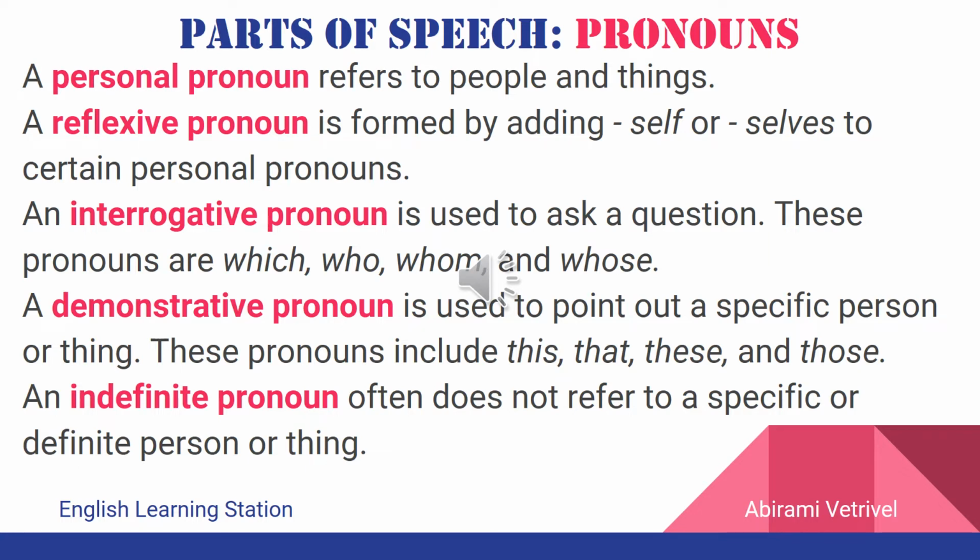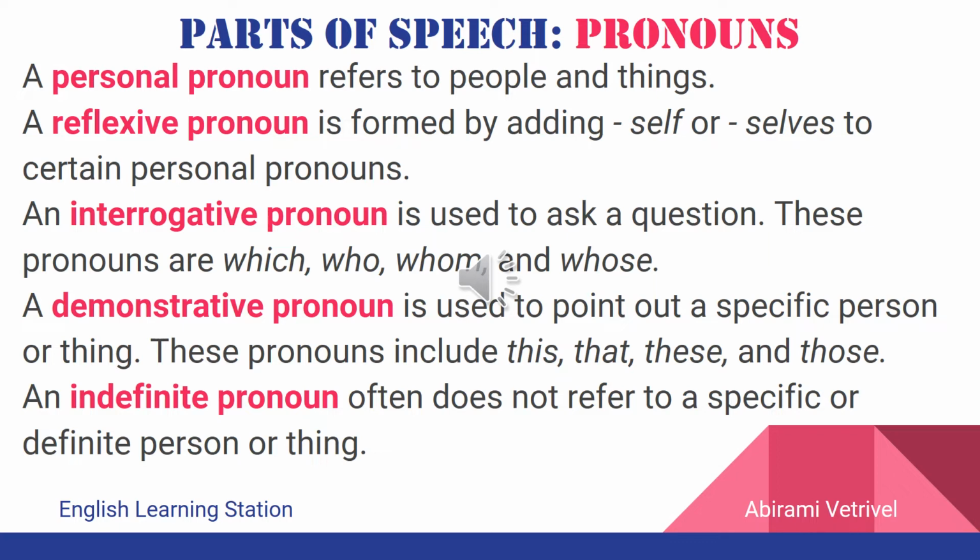Some of the common personal pronouns are I, we, you, he, she, it, they, etc. A reflexive pronoun is the second type of pronoun which is formed by adding self or selves to the personal pronouns such as he, they, etc. For example, himself, herself, themselves are reflexive pronouns.